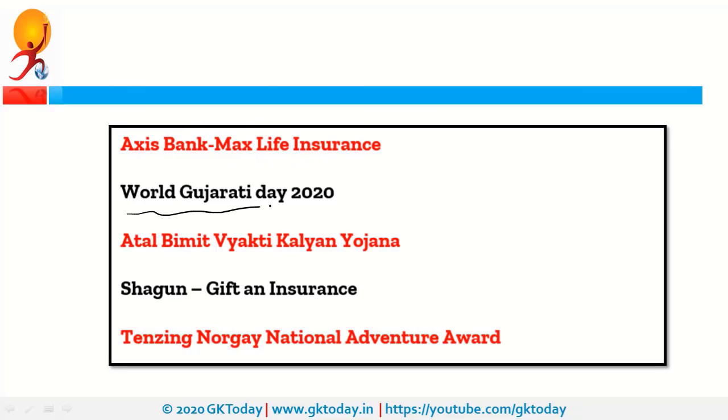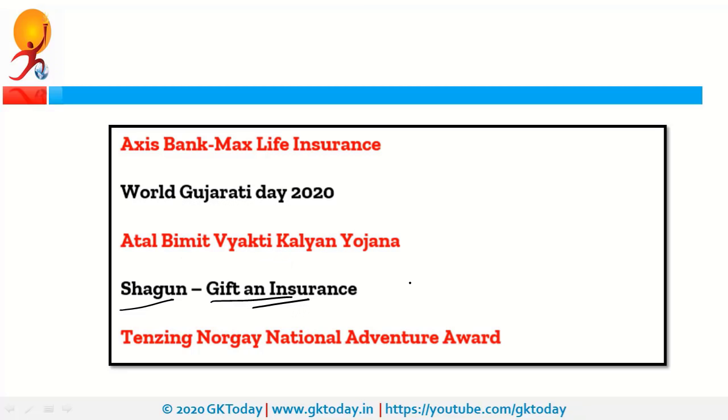Next is Axis Bank Max Life Insurance. So Axis Bank is to acquire 17% stakes in Max Life Insurance. Next is World Gujarati Day. So it was on 24th of August, and it is celebrated to promote Gujarati language and literature. Next is Atal Bimit Vyakti Kalyan Yojana. So recently ESIC changed some norms under this Atal Bimit Vyakti Kalyan Yojana. And these norms are quite complicated, so I will try to upload a different video on this topic. And this ESIC is under Labour Ministry.